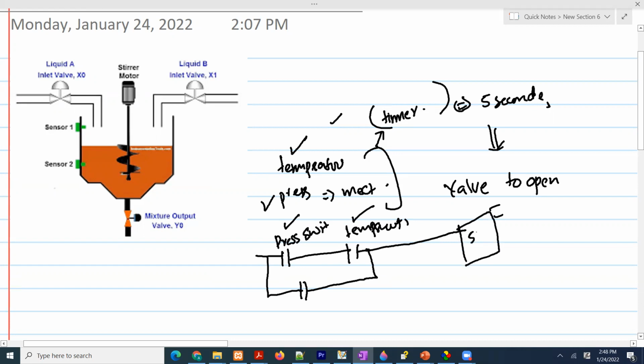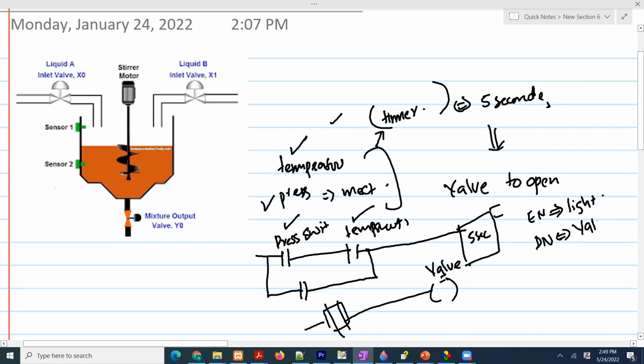The timer is going to count for 5 seconds, and when this timer is done, then we are going to open the valve. And when the timer is enabled, we will turn on a light, and when the timer is done, we will open the valve.